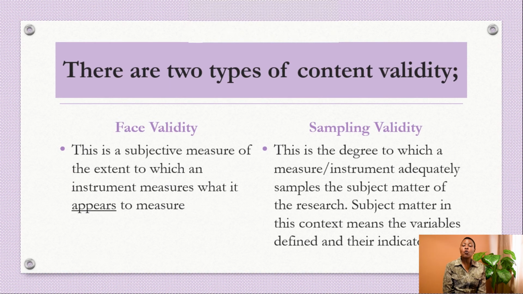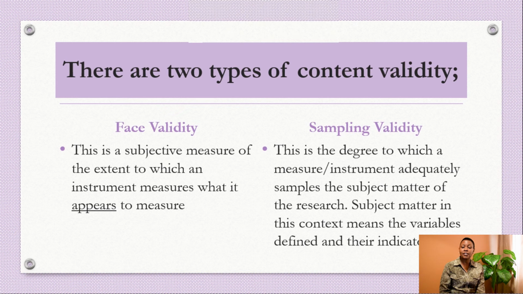There are 2 types of content validity. The first one is face validity. The second one is sampling validity. What is face validity? This is a subjective measure of the extent to which an instrument measures what it appears to measure. Whereas sampling validity is the degree to which a measure, that means an instrument, adequately samples the subject matter of the research. And in this case the subject matter refers to the variables of the study and their indicators.